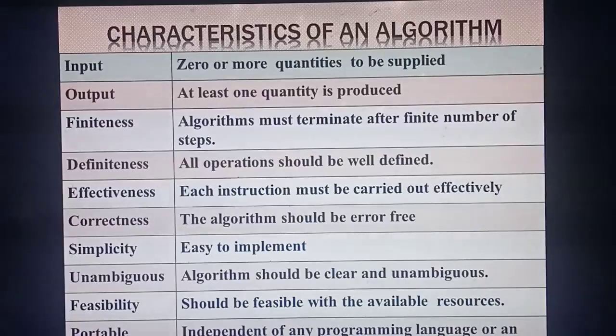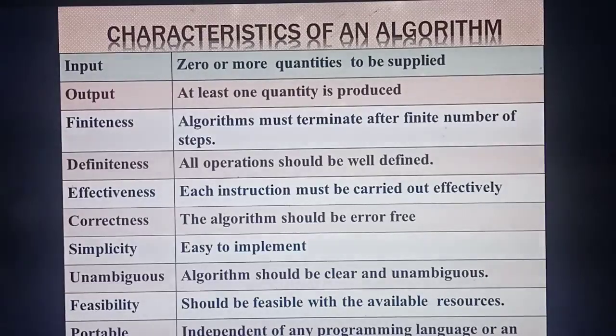This is a very important 5-mark question. Characteristics of an algorithm is a very important 5-mark question. So please note it down, students. Those who don't have the book or PDF or anything, please note it down in your notebook and study. In the first part of this chapter, this is the only 5-mark question. Okay, so listen, characteristics of an algorithm.